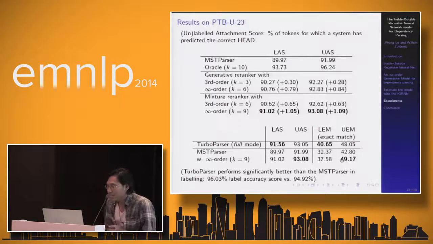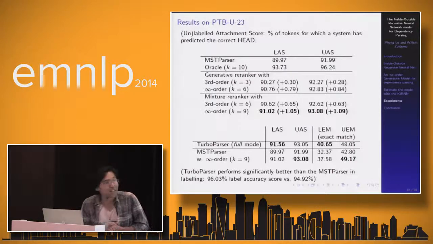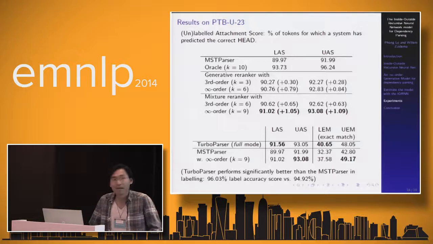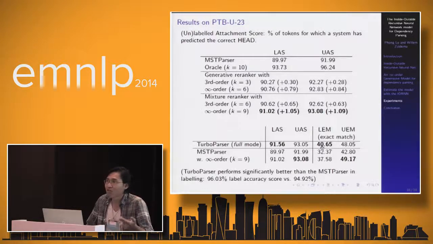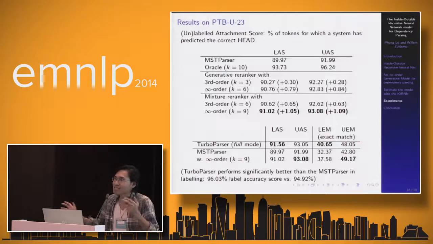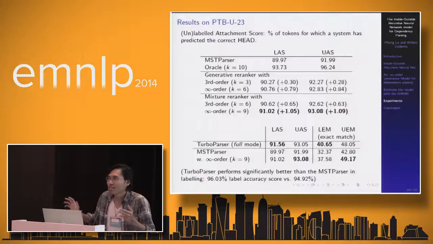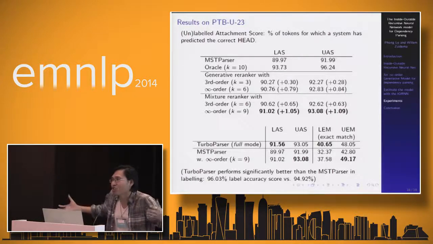So this is because we believe that the tuple parser performs significantly better than the MST parser in labeling, because the tuple parser gets something like 96% on label accuracy score, whereas the MST parser gets something lower than 95. And a remarkable thing we want to mention here is that using the re-ranker can boost the exact match score by 5 or 6%. So it suggests that the infinite-order generative model actually can capture a global structure of the whole tree.